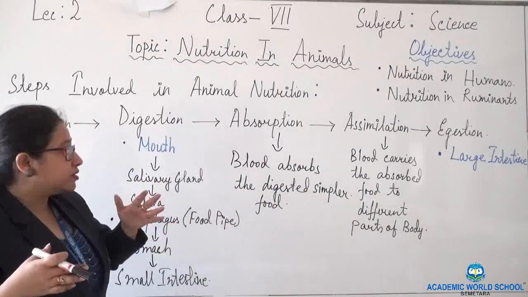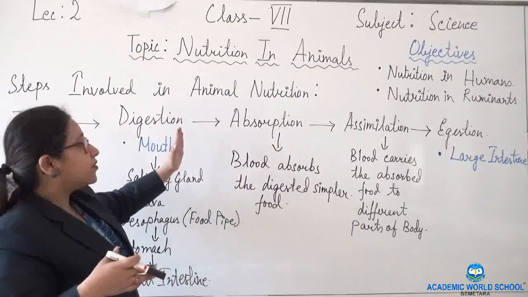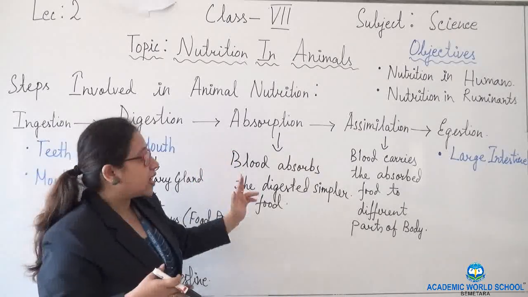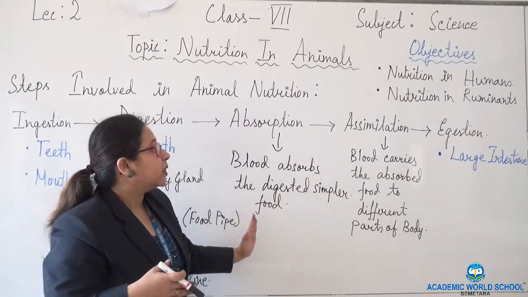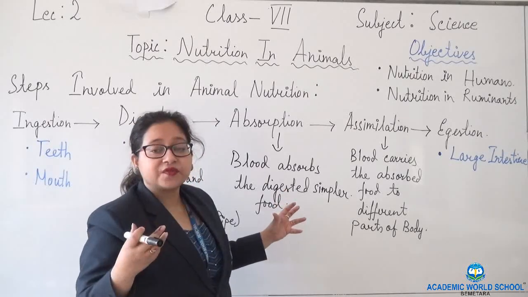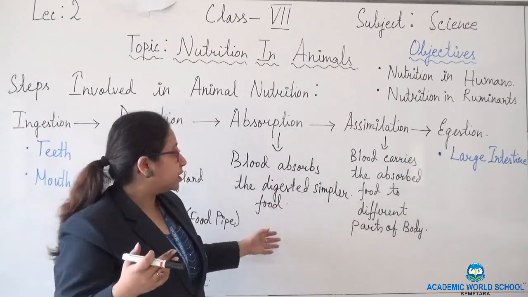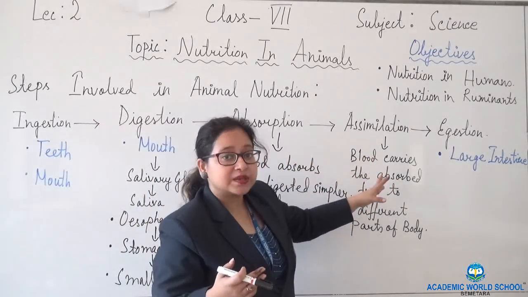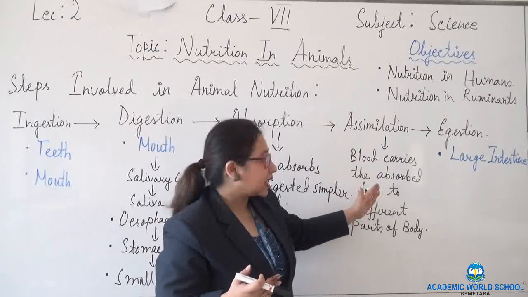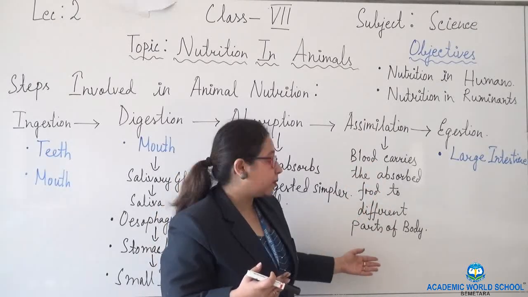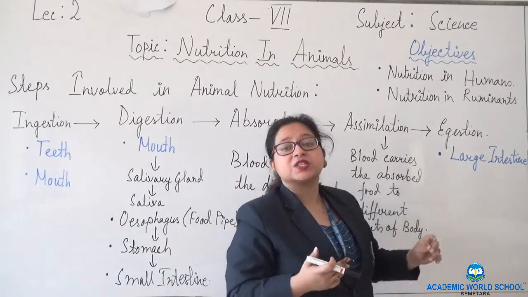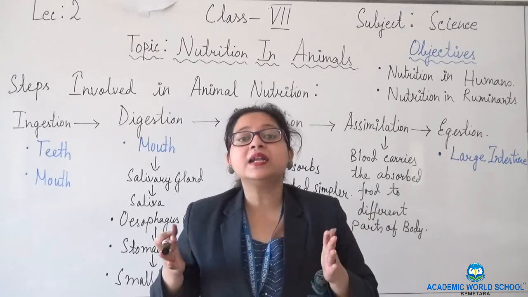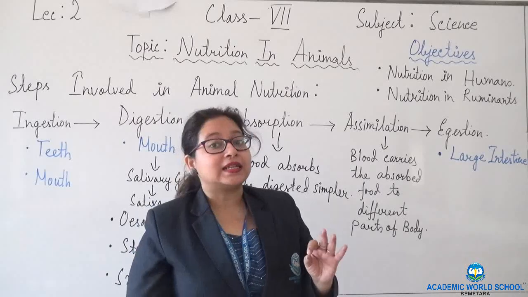Just don't get confused. Once again, I hope you have written till digestion last day, and today you will start from absorption. So in absorption, villi is playing the role. Villi increases the surface area for absorption of digested food. From here it goes to the next step, that is assimilation. Your blood carries the absorbed food to different parts of the body. After that comes egestion. What is egestion? Egestion means throwing out the unwanted or undigested food from our body. That is the last step.